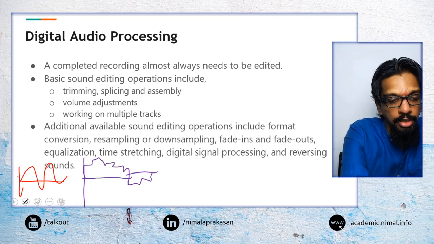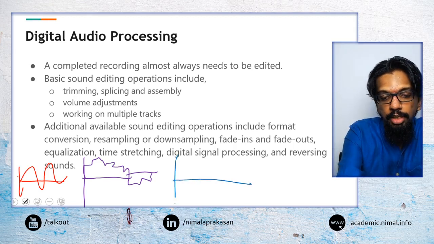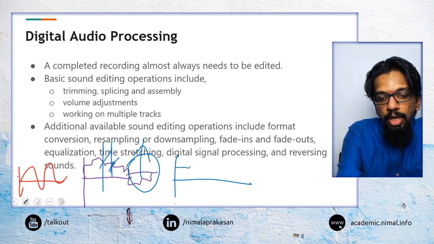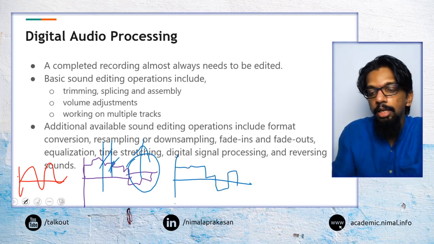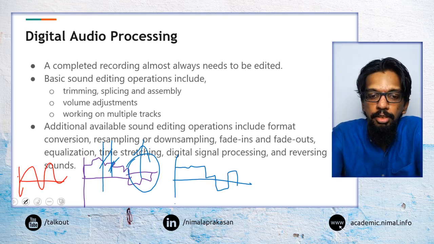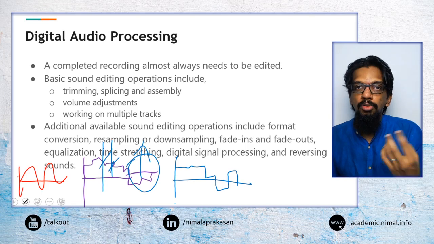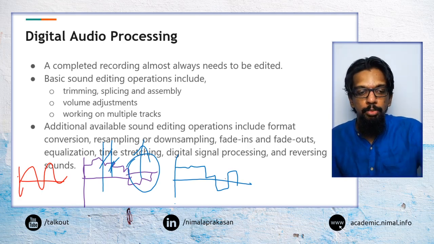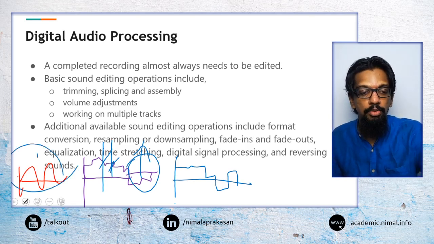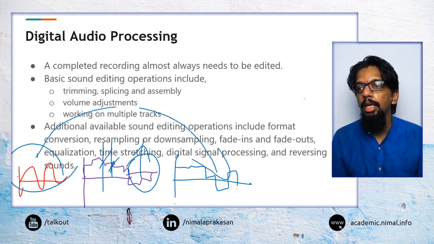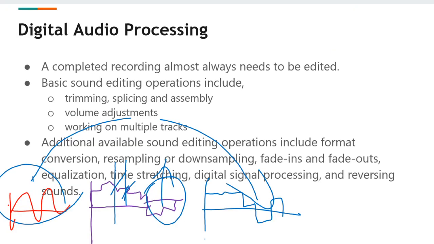Then that digital representation itself can be modified by, say, removing certain parts, or increasing the volume of a part, and then we will end up with a slightly different digital signal. And that signal is the one that we may actually end up using. So whatever the original signal was may be significantly different from what we end up with as the digital signal.